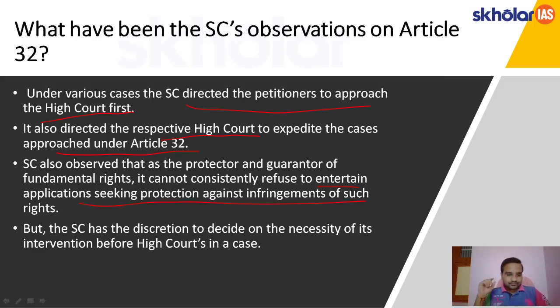However, the SC, that is the Supreme Court, has discretion to decide on the necessity of its intervention before the High Court in the case or not. This intervention decision is completely based on the Supreme Court's discretionary power.